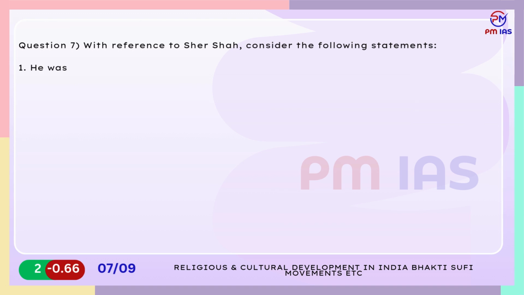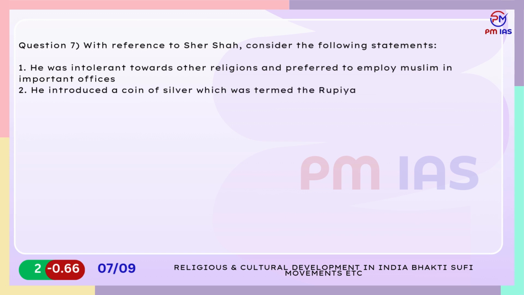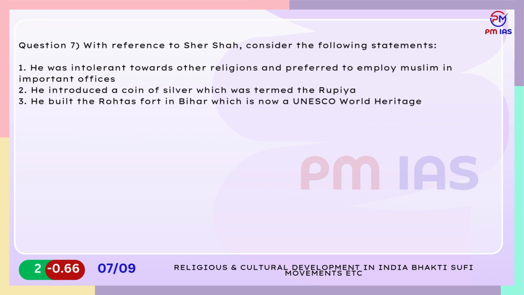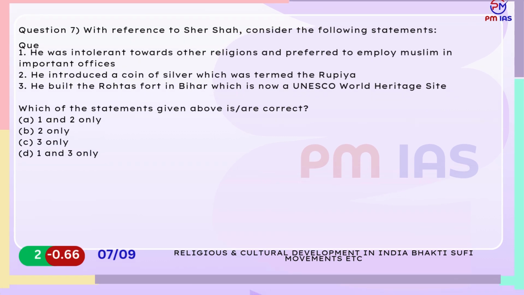1. He was intolerant towards other religions and preferred to employ Muslims in important offices. 2. He introduced a coin of silver which was termed the rupaya. 3. He built the Rohtas fort in Bihar, which is now a UNESCO World Heritage Site. Which of the statements given above is correct? A. 1 and 2 only. B. 2 only. C. 3 only. D. 1 and 3 only.